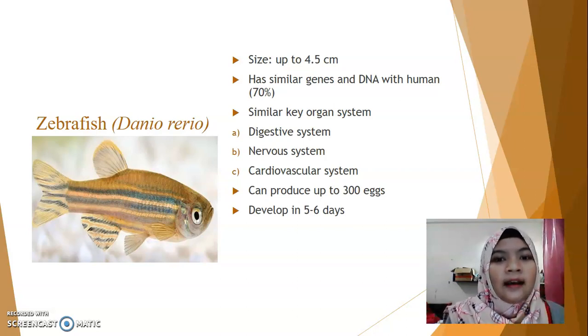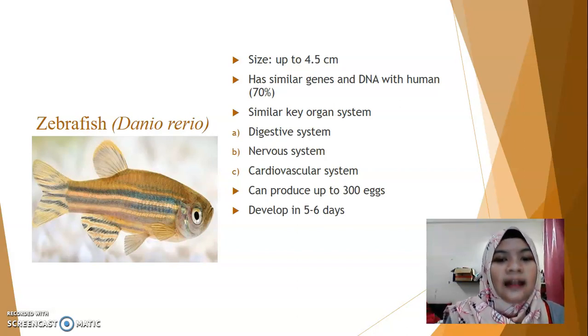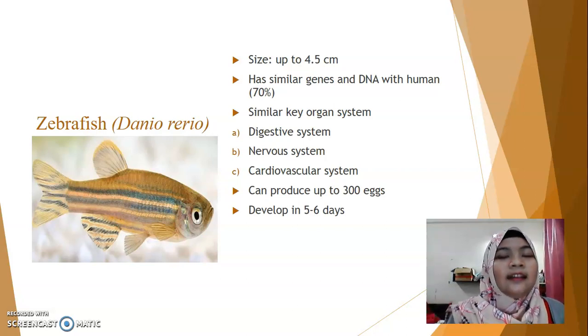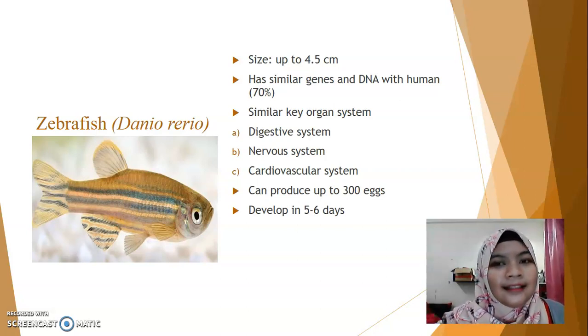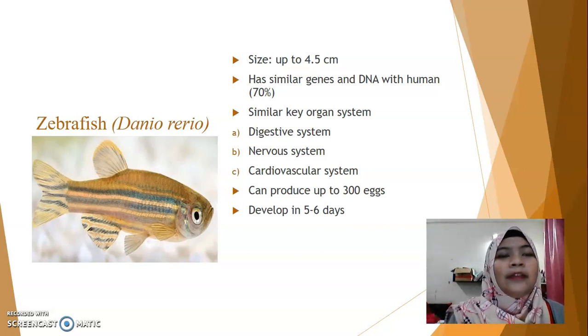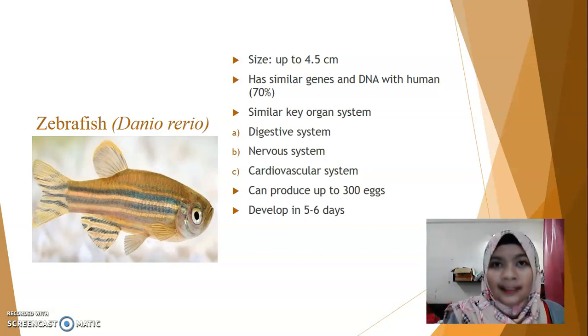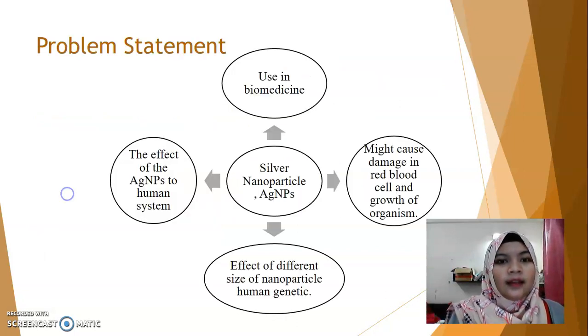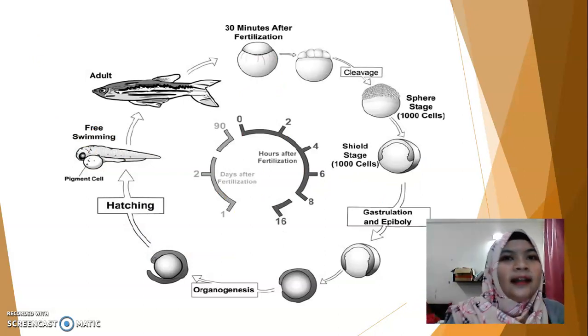They also have organ systems like digestive system, nervous system, and others. Zebrafish can produce up to 300 eggs, and it can develop in a short time, which is 5 until 6 days. That's why we use zebrafish to observe the toxicity of the silver nanoparticle. This is the life cycle of the zebrafish from the embryo until it becomes adult and dies.